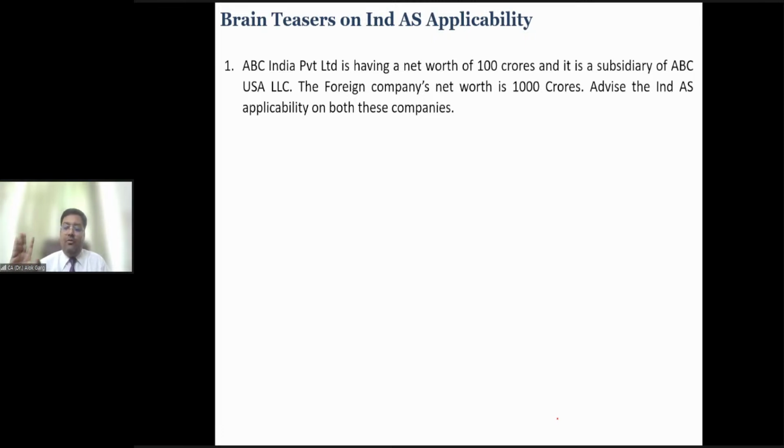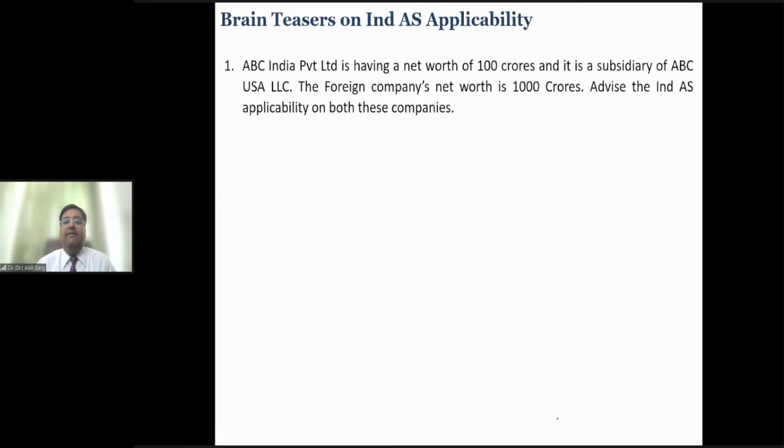Okay. So an SME entity can apply voluntarily, but banks, insurance companies, non-corporate entities, and NBFC companies cannot voluntarily adopt Ind AS, right? Okay. So let us quickly discuss these 5-6 brain teasers. Then we will conclude the session. And tomorrow we will start with the format of financial statements, and we will cover Ind AS 1 in tomorrow's session and the day after tomorrow's session.